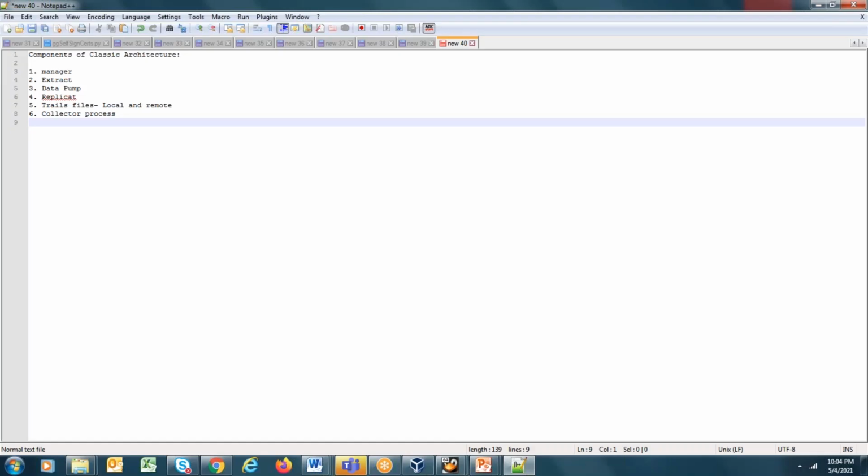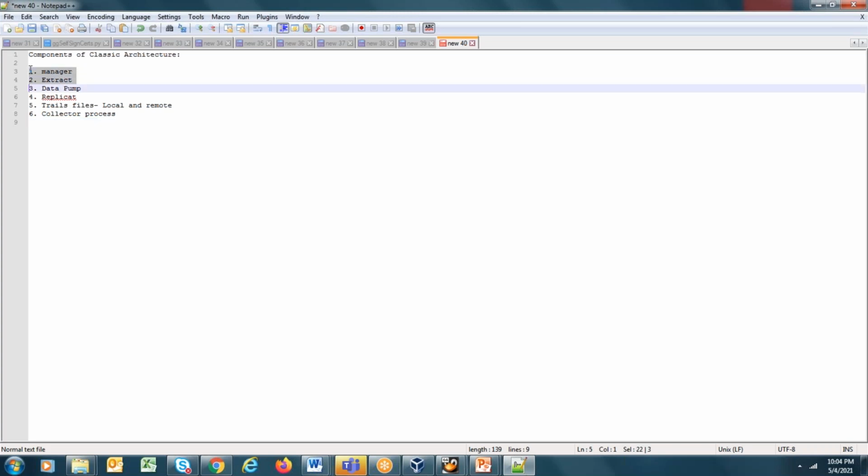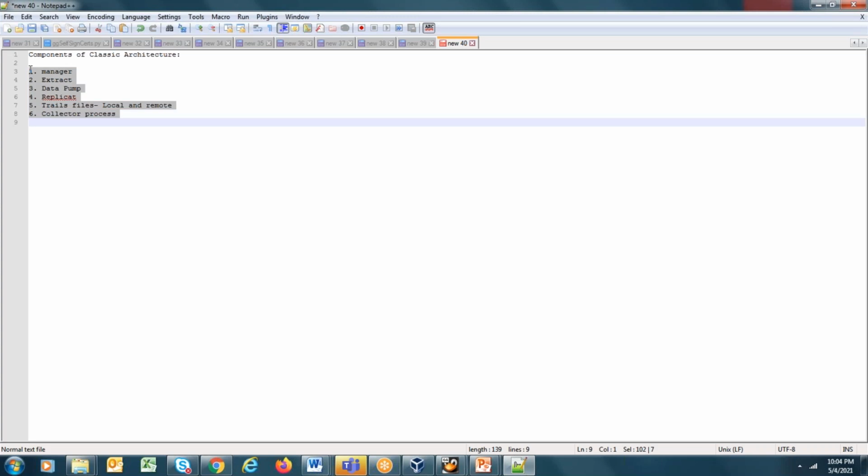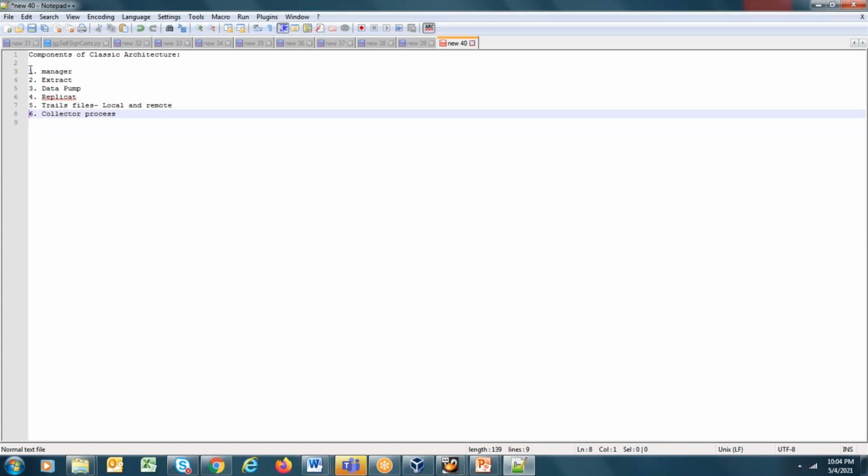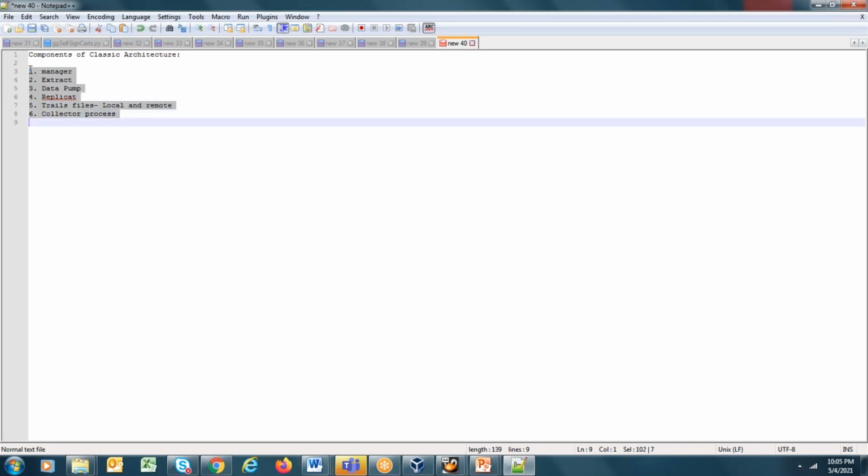Okay, so the collector process is a background process. As soon as the connectivity is established between the data pump and the target manager, the collector process is started. Then the collector process runs in the background and writes the data to the remote trail upon collecting the data from the data pump. So these are the six components involved in classic architecture: manager process, extract process, data pump process, replicate process, trail files, and the collector process, which runs as a background process.